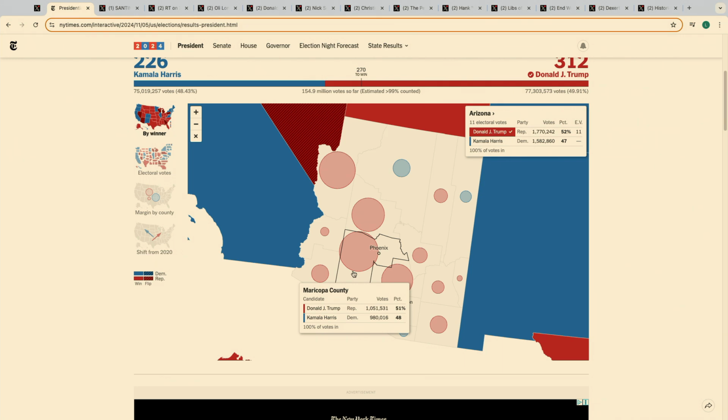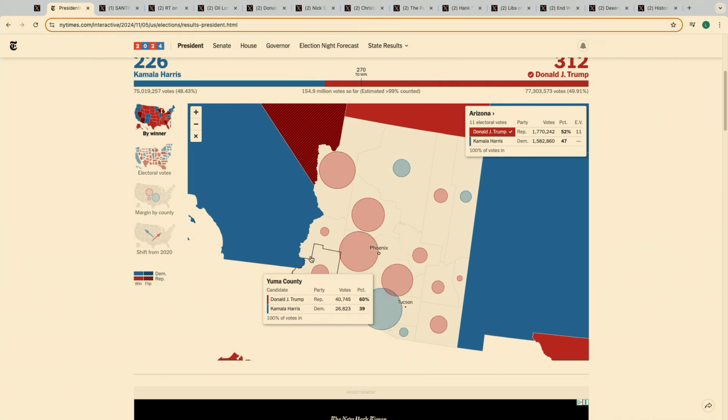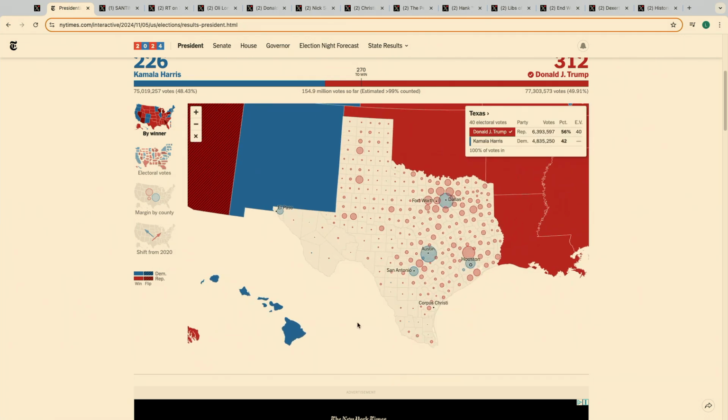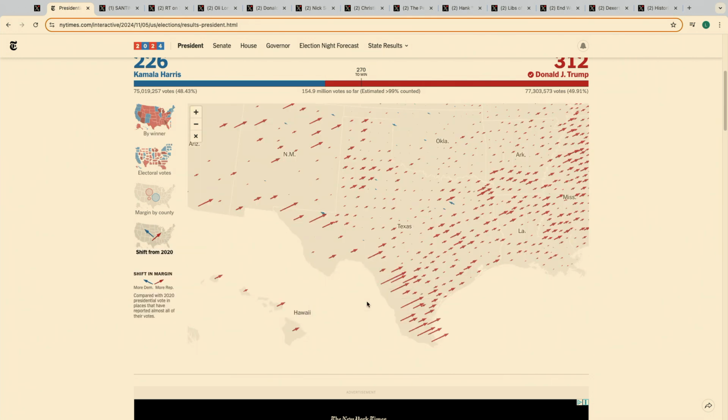And that's why states like Texas, if you want to go ahead and pull up Texas really quick, we could see that too. And this was crazy because if you see on the left, pull up shift from 2020, it's going to be on the left. Look at the southern border counties there. Those southern border counties have a lot of Hispanics that have been moving towards Donald Trump. And this is the area where the border wall is.